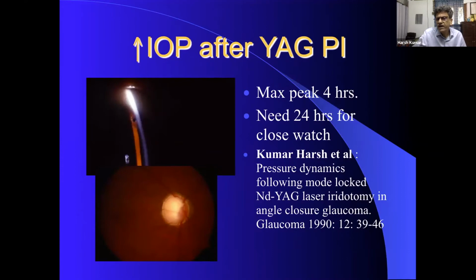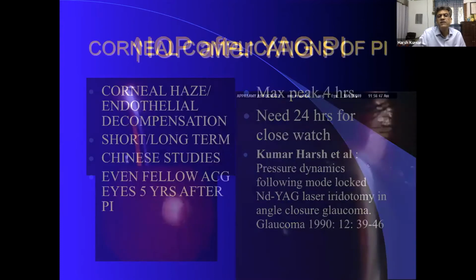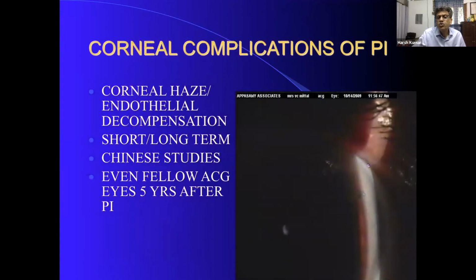We anyway are adding brimonidine, but if the disc is compromised, don't let the patient go. Keep a watch for at least 4 to 6 hours and see that the pressures are normal. Otherwise, give Diamox or whatever you have to give. Don't let the patient go away after the PI if the pressure is on the higher side. It can give rise to corneal haze. You can do endothelial damage.